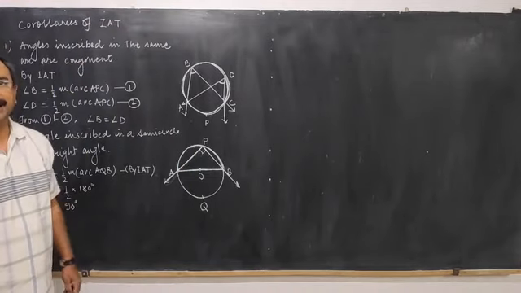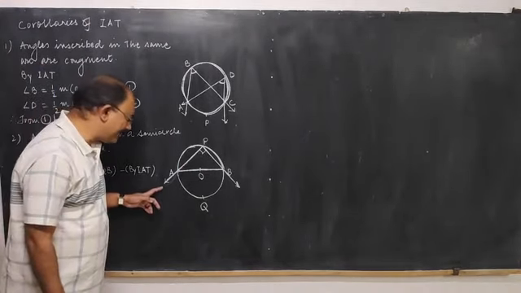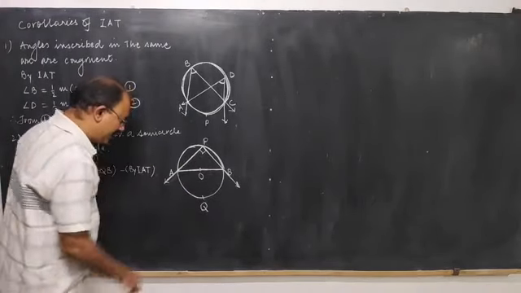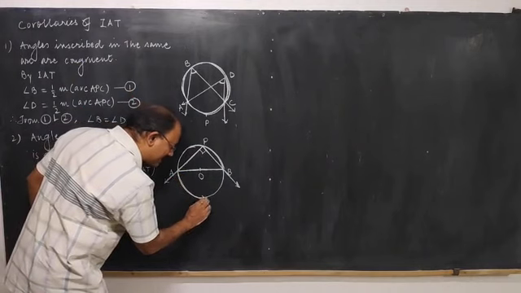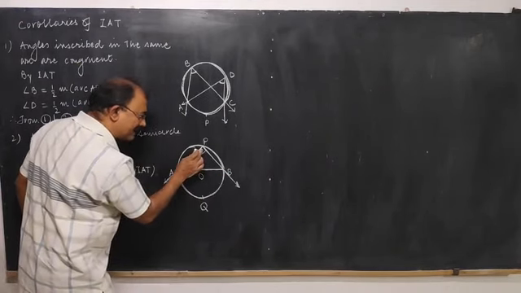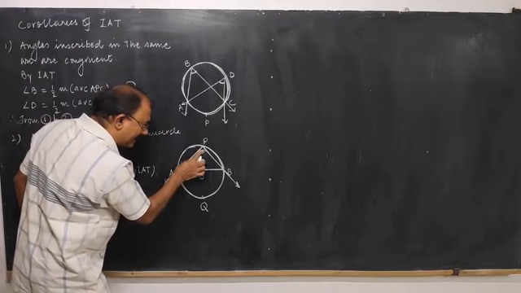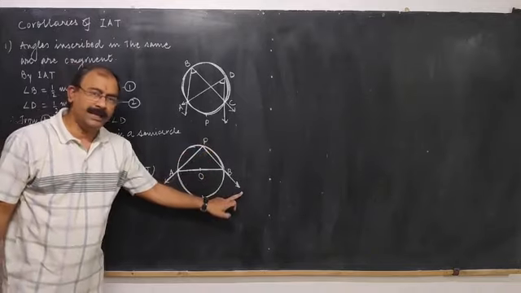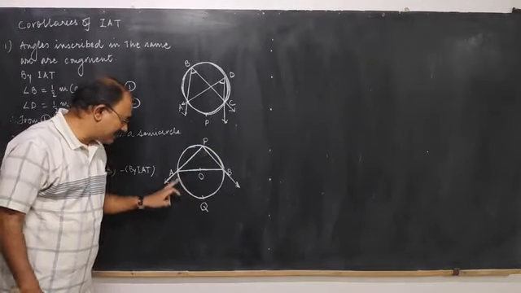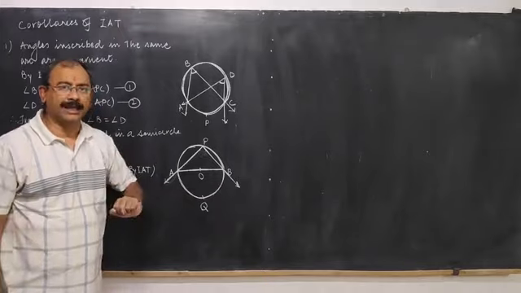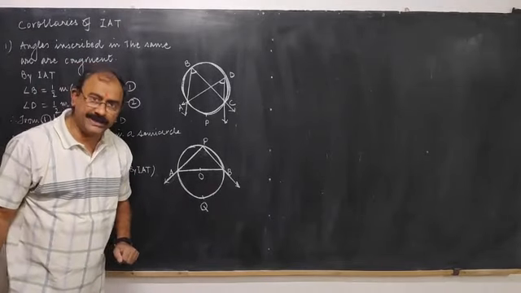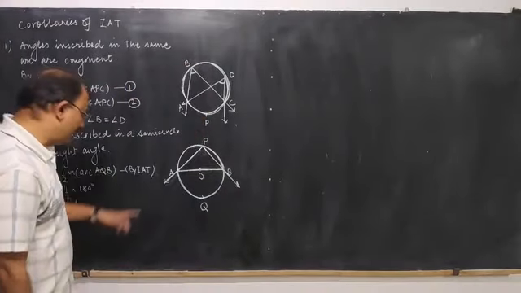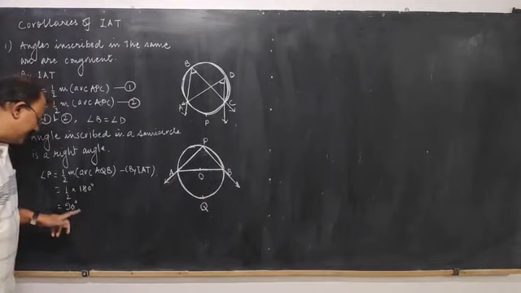I want to prove that angle APB is 90 degrees. We know that by inscribed angle theorem, measure of angle APB is half the measure of the intercepted arc. Let me remove the right angle mark for now because we want to prove it. Measure of angle APB is half of the intercepted arc. But the intercepted arc is a semicircle, and we know that measure of semicircle is 180 degrees. So measure of this arc is 180 degrees.